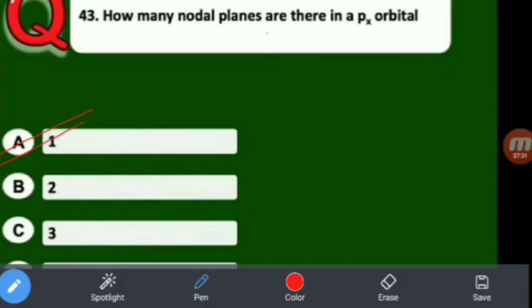Answer is A. But for this particular px orbital, what is the nodal plane? The remaining two axes, YZ. So YZ is the nodal plane of px orbital. There is only one nodal plane for any p orbital, whether it is px, py or pz: px orbital one nodal plane, py orbital one nodal plane, pz orbital one nodal plane. So p orbitals have only one nodal plane.